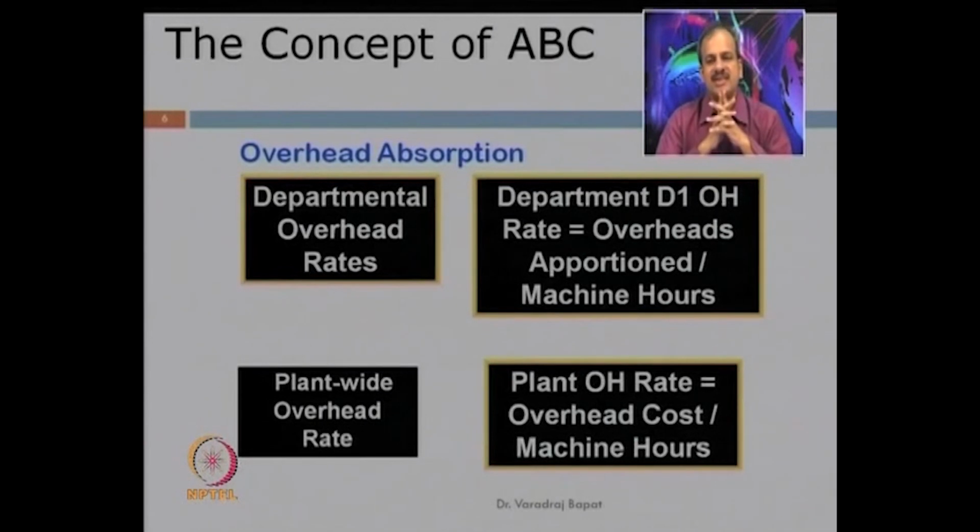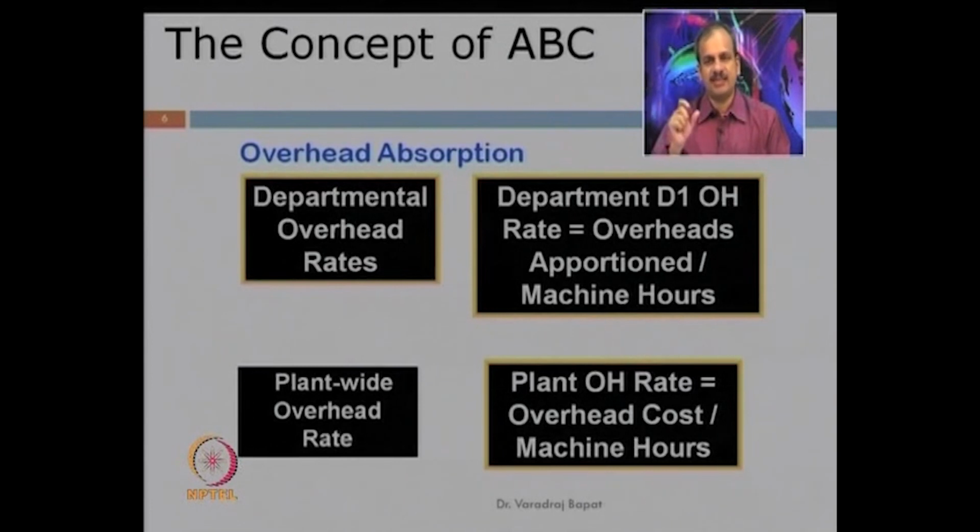We have just now discussed this. In the plant wise overhead rate, we take the total overhead cost divided by the total hours, which gives the plant wise overhead rate. Under the departmental system, we calculate the overhead for the department and then divide it by some base.